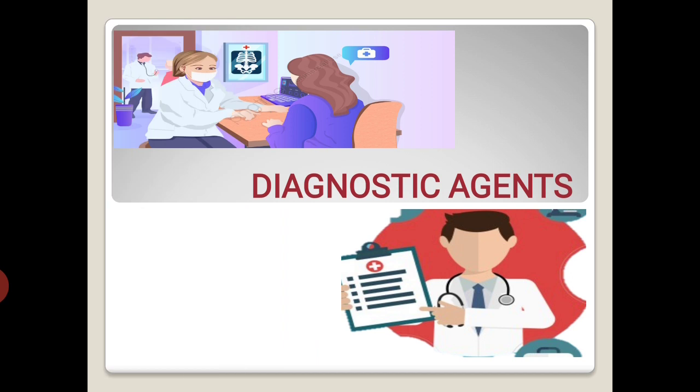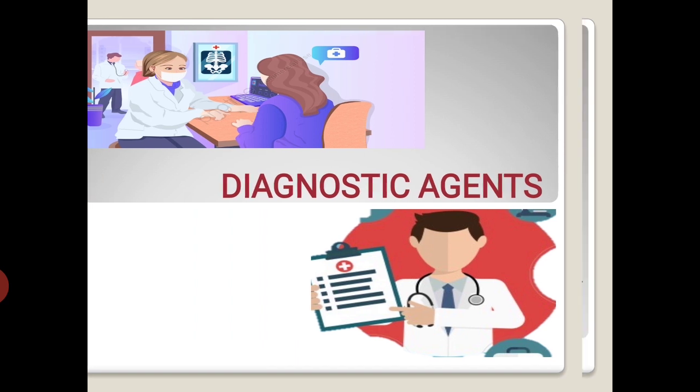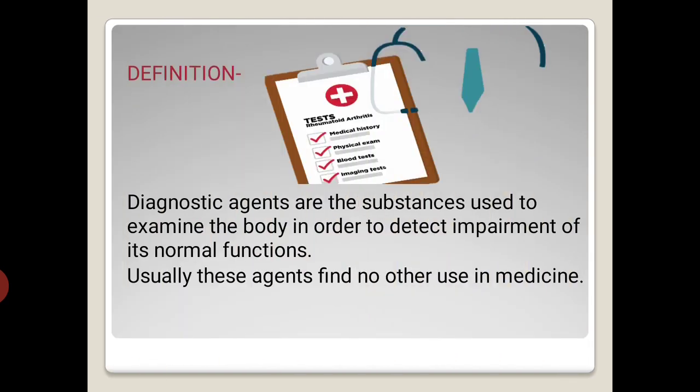Our next topic is diagnostic agent. The definition of diagnostic agents: they are the chemicals or substances that are used to detect abnormalities in tissues and organs or to test organ functions. These are thus useful for clinical diagnosis of a disease, and these agents do not usually have any medicinal value or pharmacological effect.